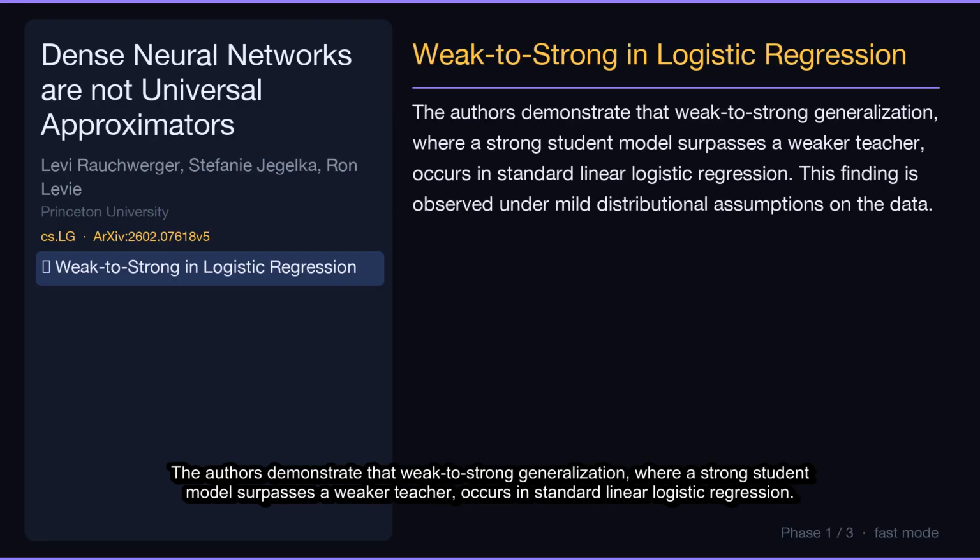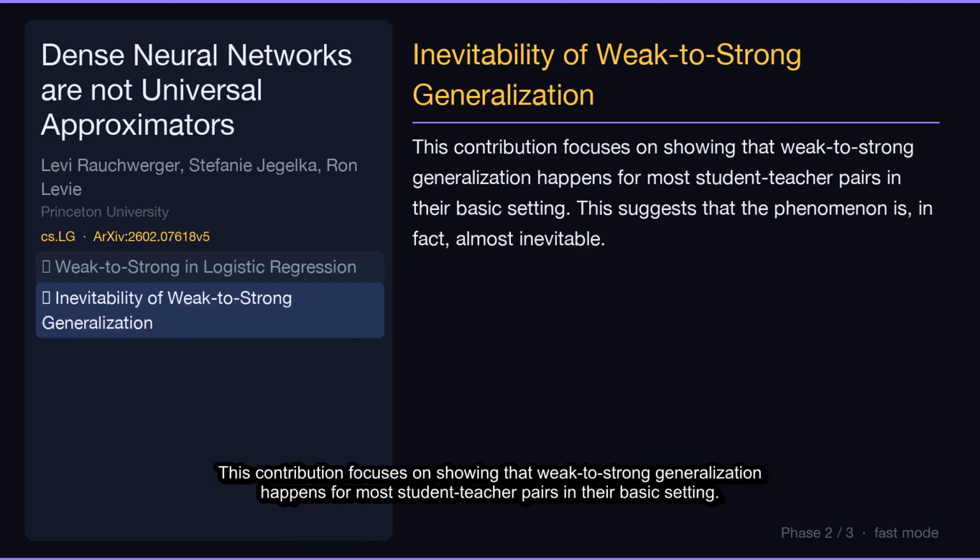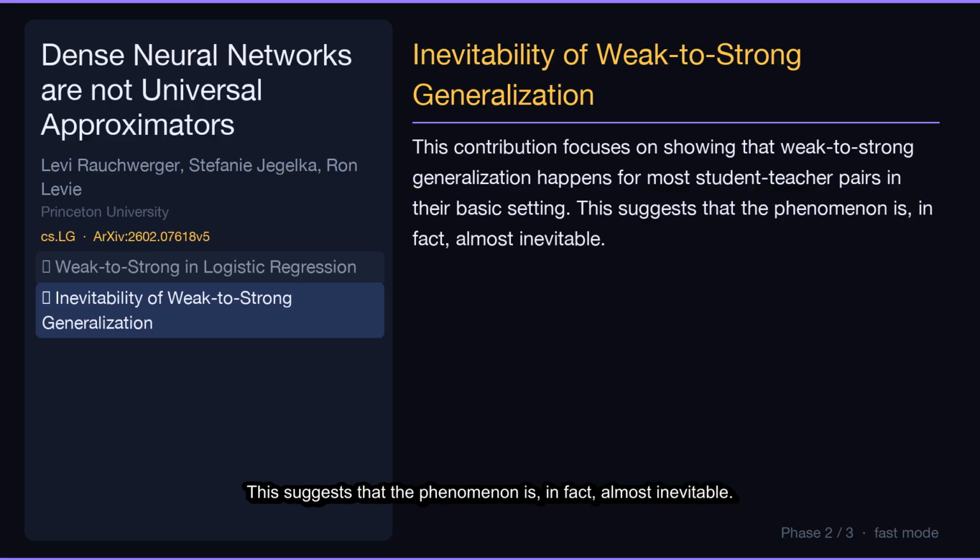The authors demonstrate that weak-to-strong generalization, where a strong student model surpasses a weaker teacher, occurs in standard linear logistic regression. This finding is observed under mild distributional assumptions on the data. This contribution focuses on showing that weak-to-strong generalization happens for most student-teacher pairs in their basic setting. This suggests that the phenomenon is, in fact, almost inevitable.